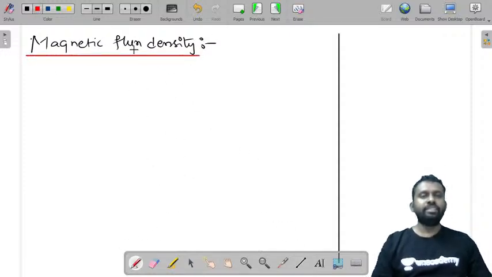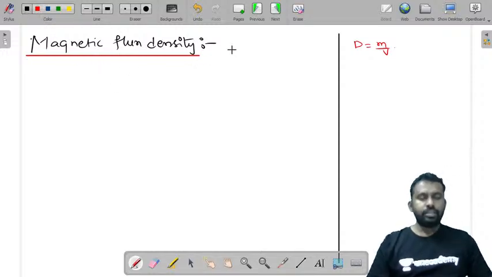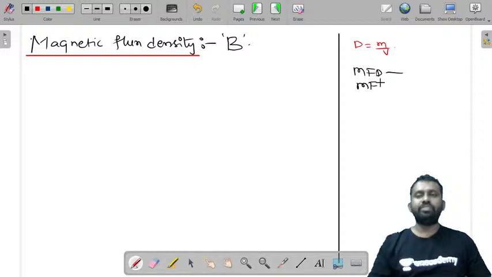We already know density. In general, density is equal to mass by volume. So what is magnetic flux density? It is denoted by B. We have two things: one is magnetic flux density and the other one is magnetic field intensity. Magnetic flux density B, magnetic field intensity H.